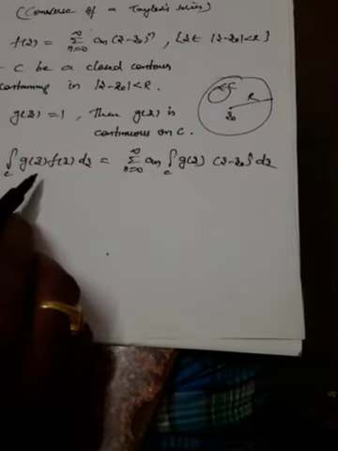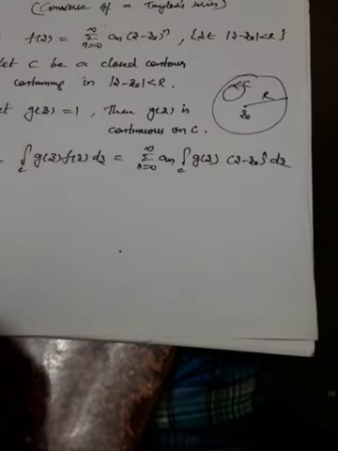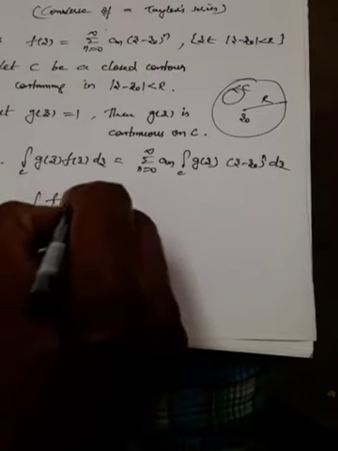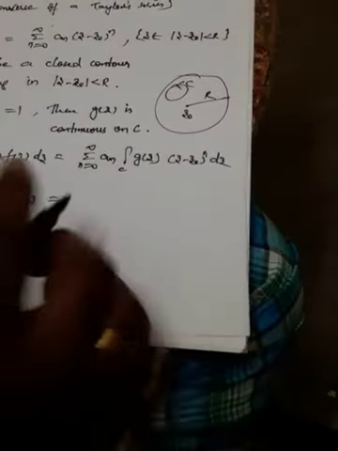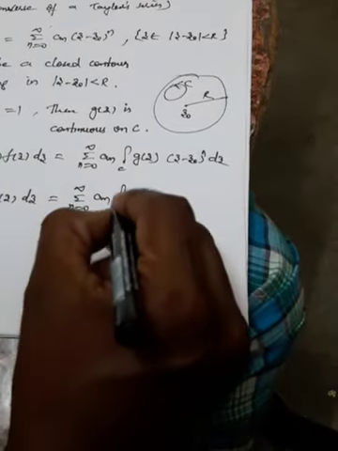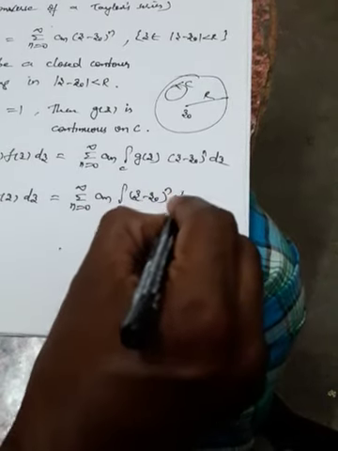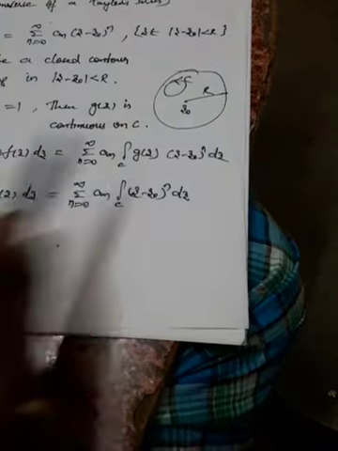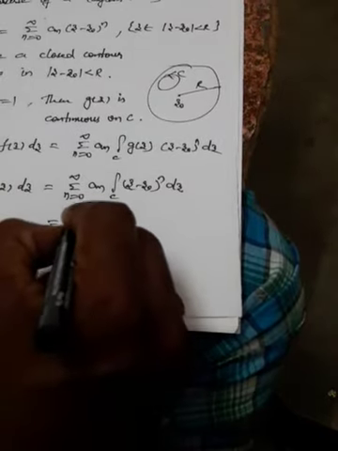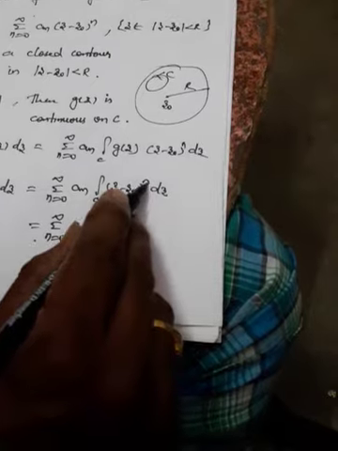So g of z is what we have chosen. We have supposed that g of z is nothing but 1. So therefore we can write integral C f of z dz is equal to summation n equal to 0 to infinity a n integral C z minus z naught whole power n dz, since g of z is 1. You should understand this is z minus z naught whole power n.